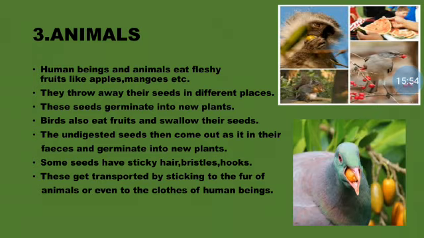Okay, and some seeds have sticky hairs, and some have bristles and hooks. And what happens when these seeds stick onto the fur of the animals or even the clothes of human beings? At that time the seed is being transported, isn't it? Wherever that person feels that something is on his cloth, what will he do? He will dust his dress, isn't it? So that the seeds will fall down and germinate over there. And hence animals are also an agent in the dispersal of seeds.